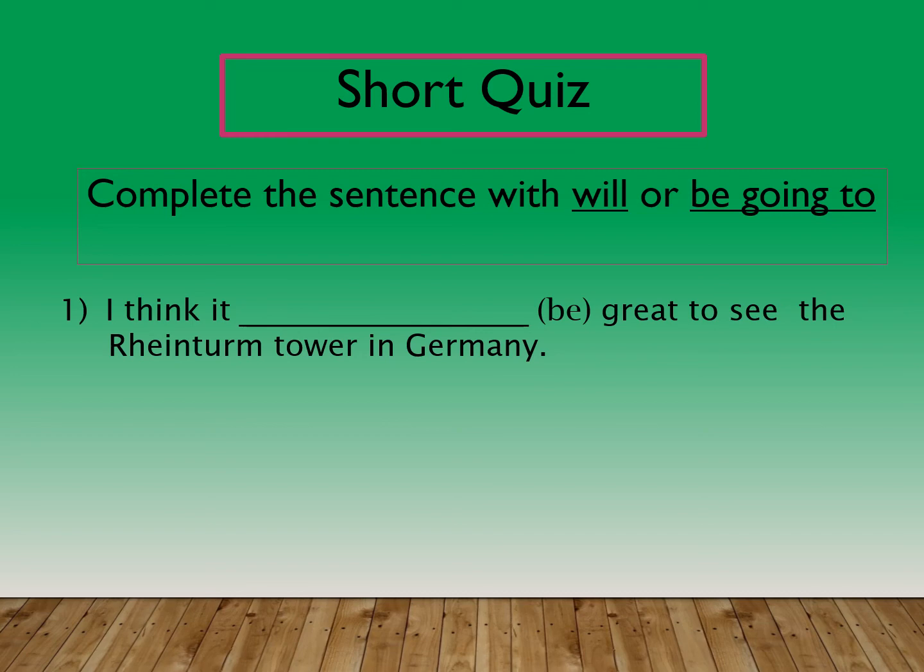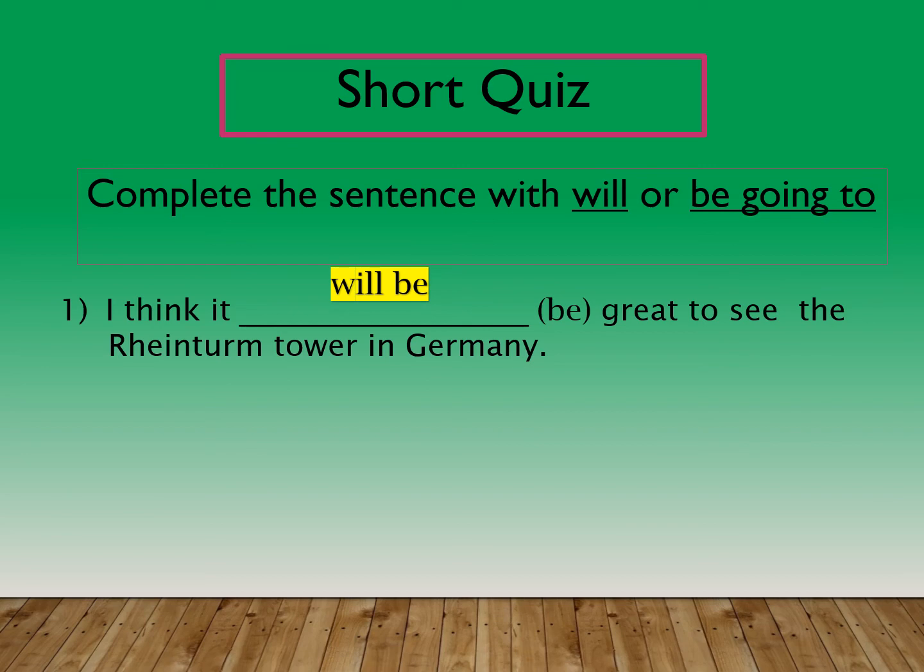Number 1. I think it's great to see the Rheinturm Tower in Germany. The answer is will.